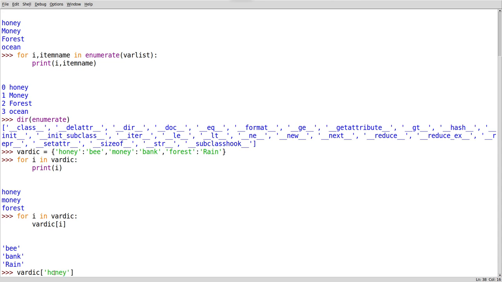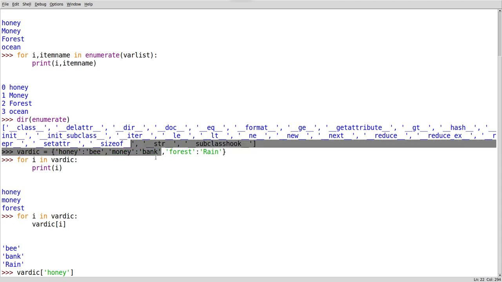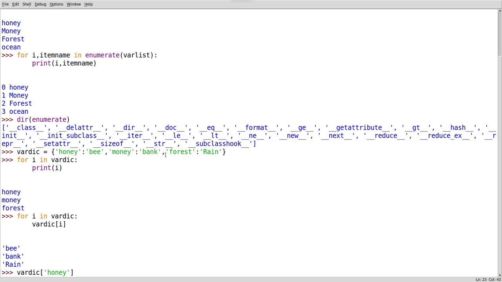What will a dictionary do internally? When I say honey like this, the dictionary will go and search the first section. This is one section, a memory location, this is one section, this is one section.